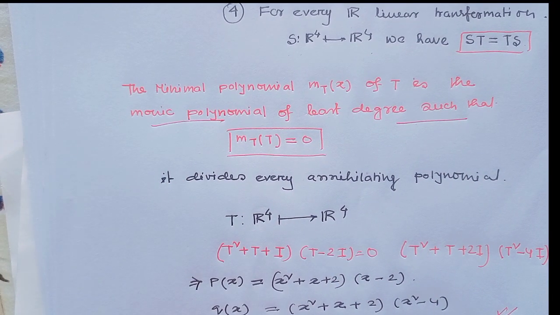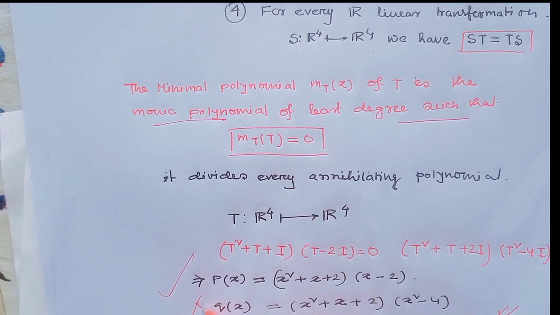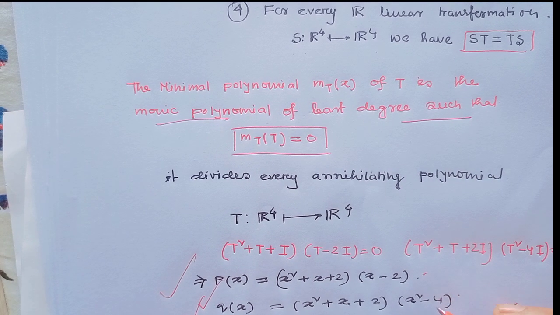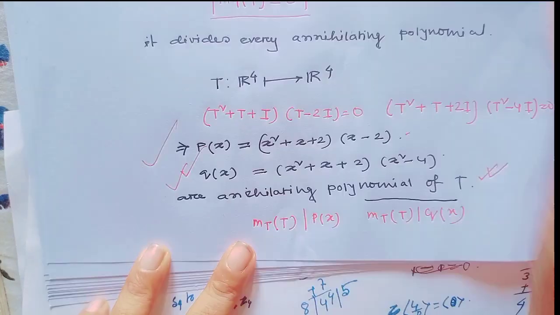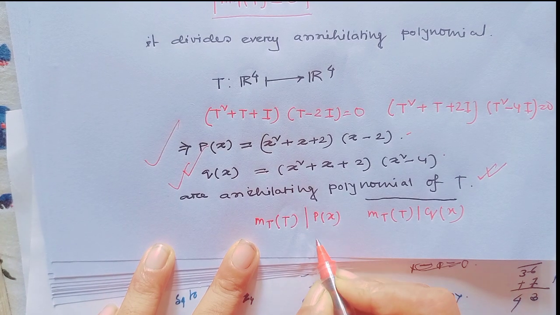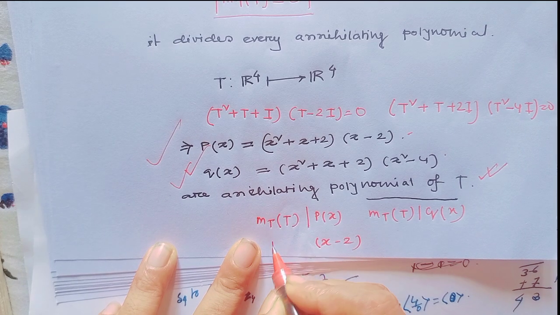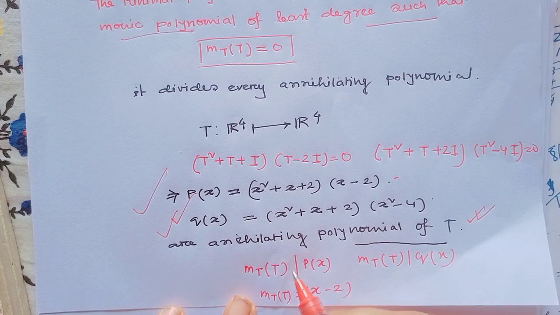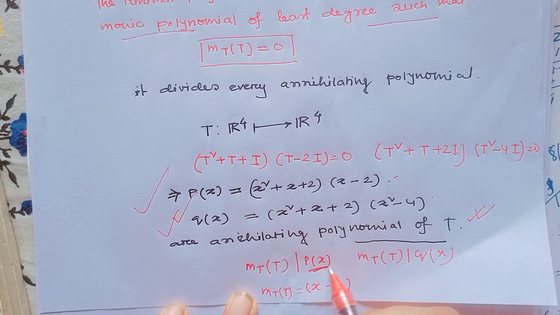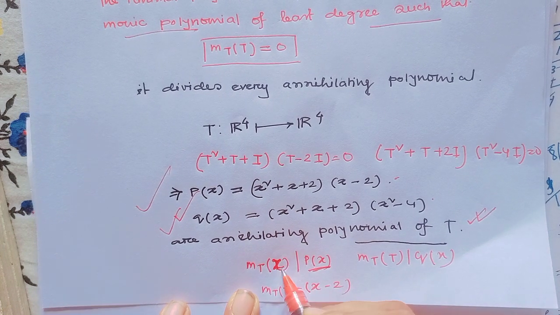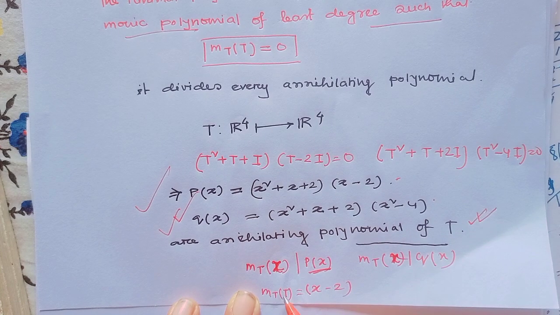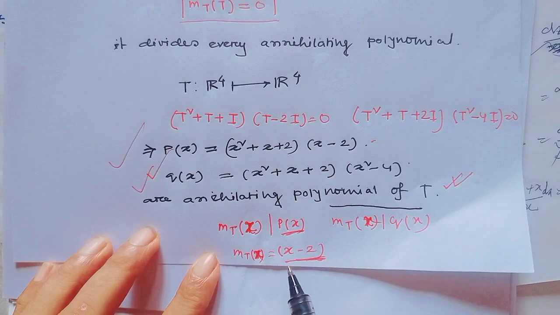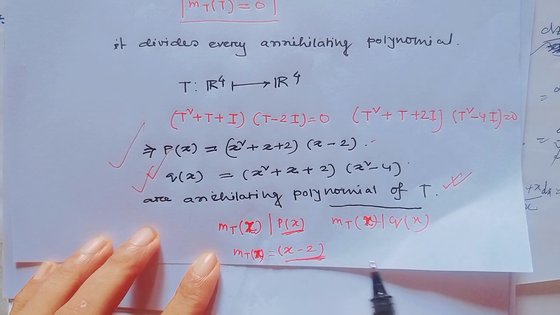That means what would be the minimal polynomial? Here the least degree polynomial which divides both p(x) and q(x) is only x − 2. That means the minimal polynomial is x − 2. I have done one wrong thing. Since this is p(x), this would be m(x), so m(x) = x − 2.